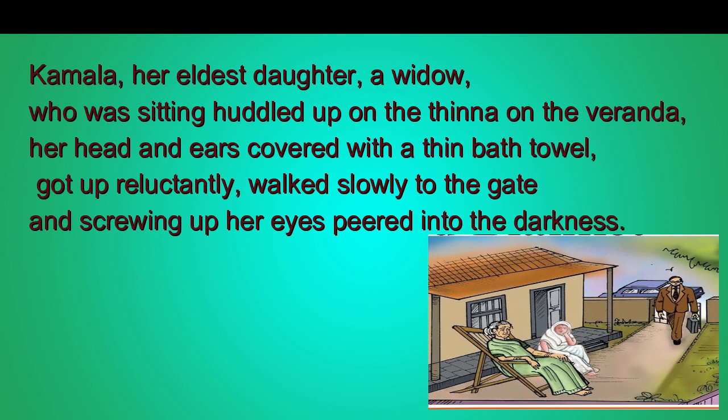When mother says there is somebody at the gate, somebody in a car, Kamala moves reluctantly, not willing to go, but she walks slowly to the gate, screwing up her eyes, and peers into the darkness. She looks into the darkness carefully to find out who it was.